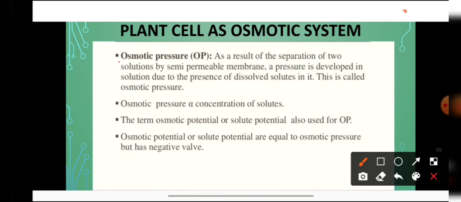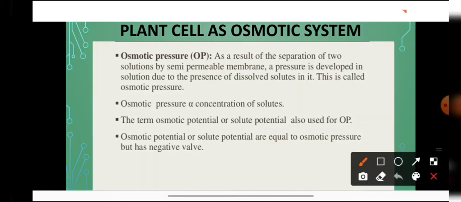If we have kept a solution separately like this, then it will never have osmotic pressure. A solution will have osmotic pressure only when it is separated from its pure state by a semi-permeable membrane. When we separate it from its pure state by a semi-permeable membrane, then only it will develop the osmotic pressure.